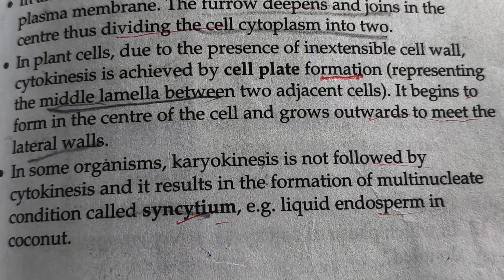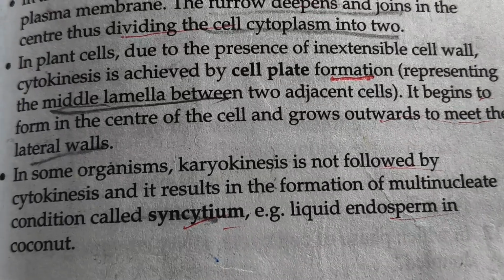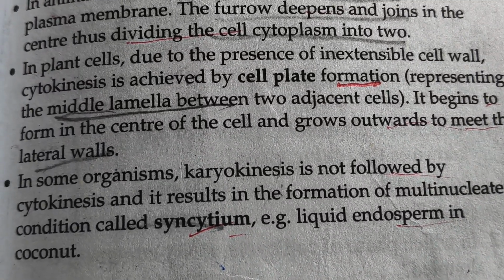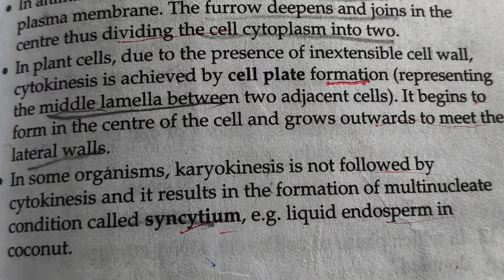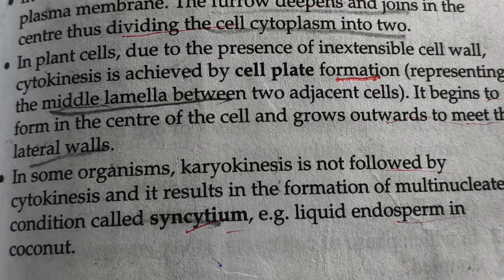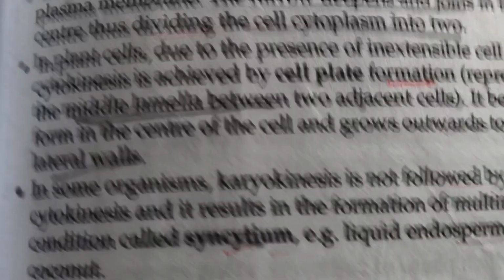In some organisms, karyokinesis is not followed by cytokinesis, and as a result, a multinucleated condition called syncytium is formed, for example, liquid endosperm in coconut.